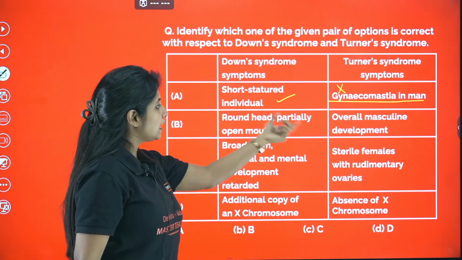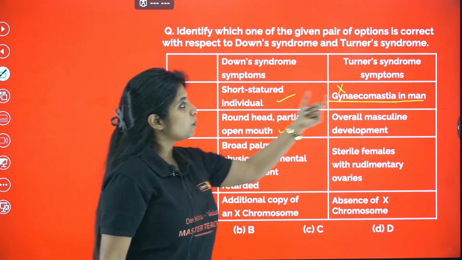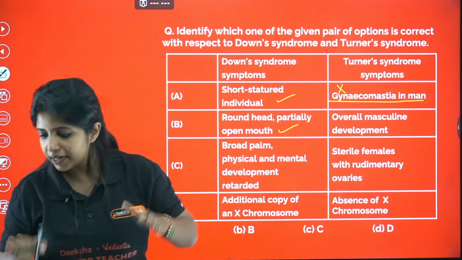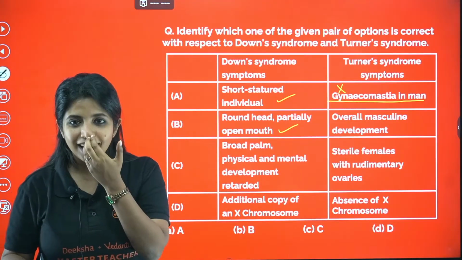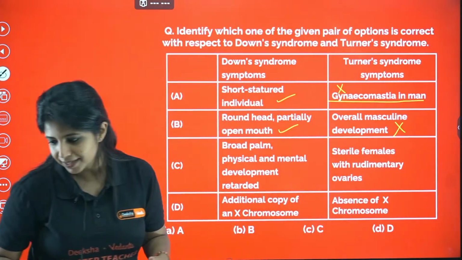Next thing, round head and partially open mouth. This is actually correct in the case of Down syndrome. What about this? Turner syndrome, overall masculine development, wrong. Overall masculine development is seen in what? Yes, we know that it is seen in Klinefelter syndrome. So this is going to be wrong again. Rohan also gave me the answer C.